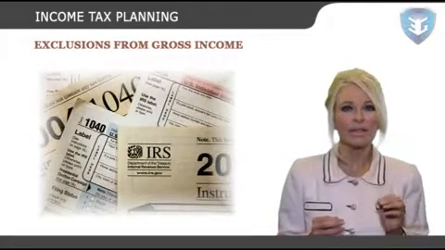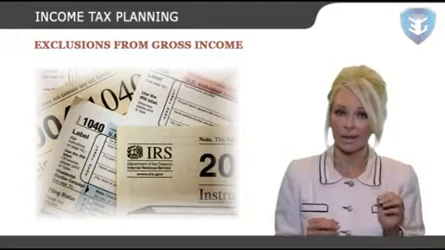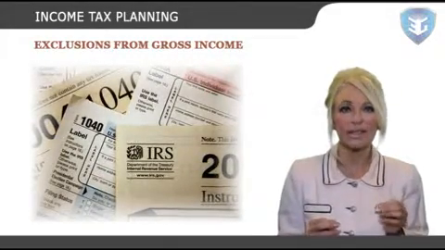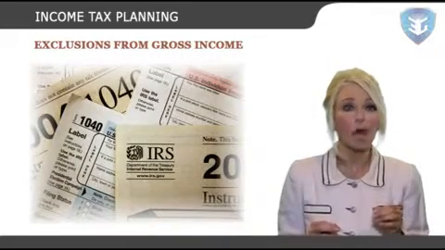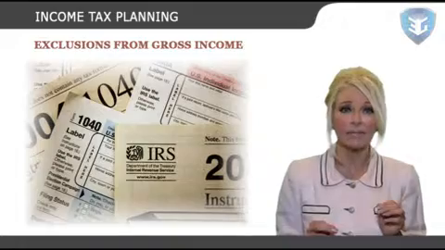Here we will discuss the exclusions from gross income. The Internal Revenue Code states that many items are excludable from a taxpayer's gross income.